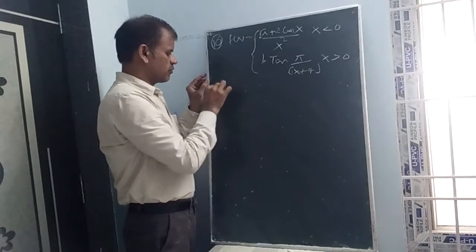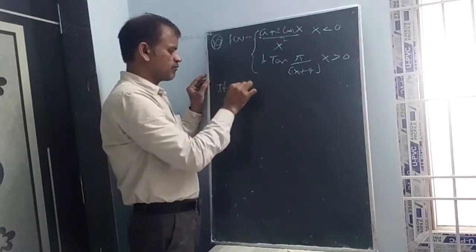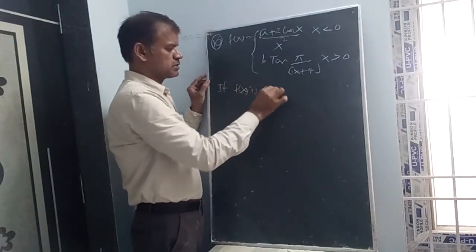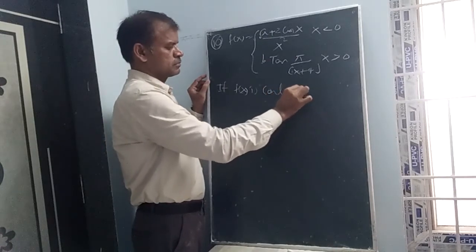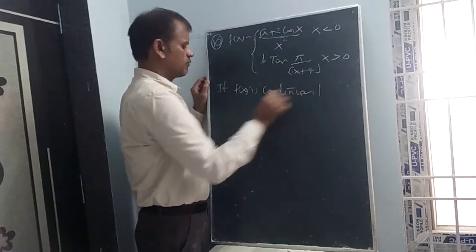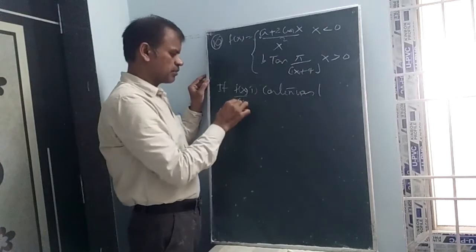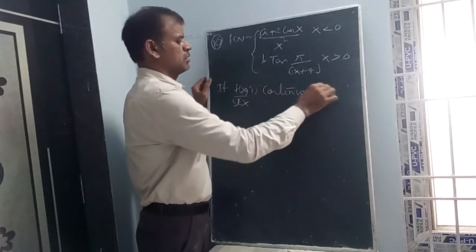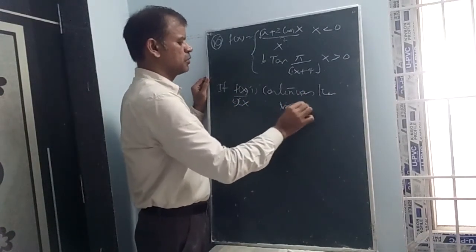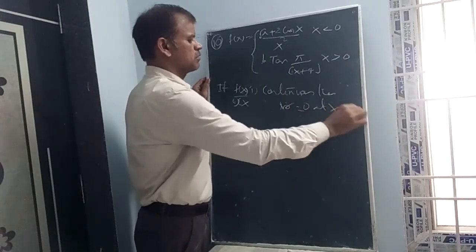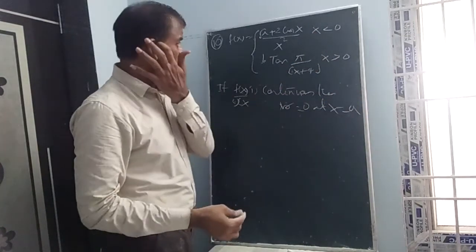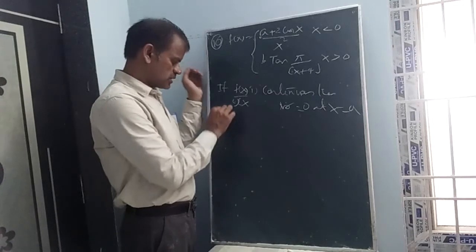Whenever f(x) is continuous, the concept I am writing: if f(x)/g(x) is continuous, then the numerator equals 0 at x equal to 0. You can directly substitute that. It is a rule.